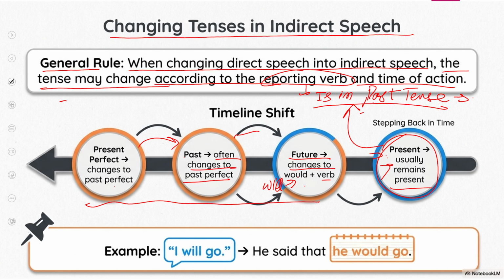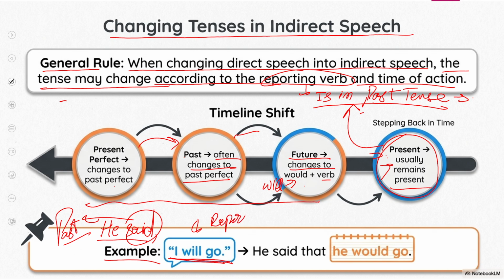Look at the example. This is the example. He said, "I will go." Said, it means it is the past tense. Now we are bound to change the tense of the reported speech, right? Look how we will change. He said, and when we remove the comma and inverted commas we put "that".